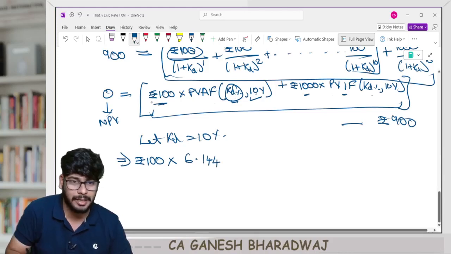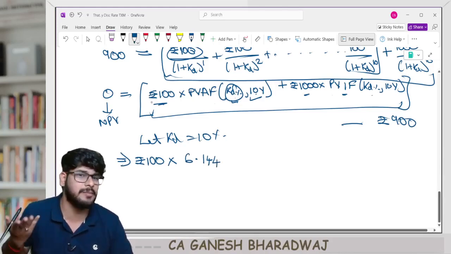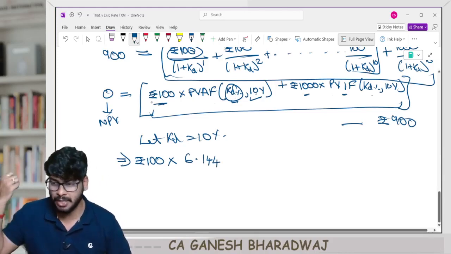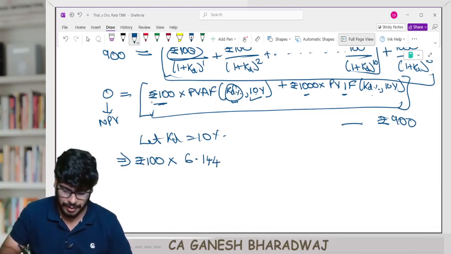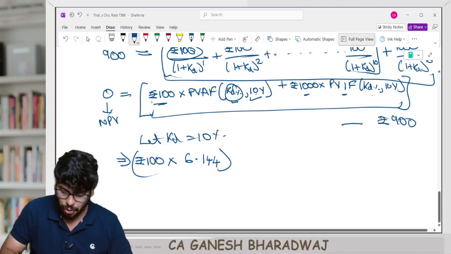6.144. Are you getting it? Yes. Yesterday I taught you the same thing, no? How to use M+ and MRC in your calculator. Directly you can do it, but don't worry, all these calculations will be given in the question, right? But I'm just teaching you how to do it once again. I'm revising that, that's all.